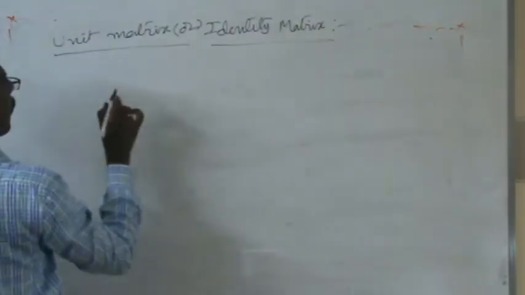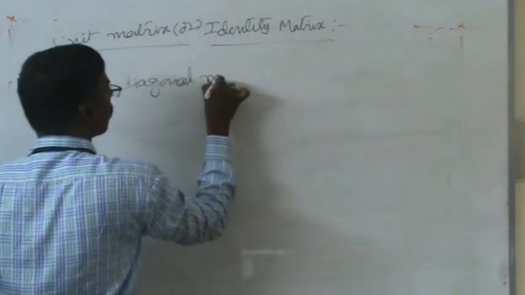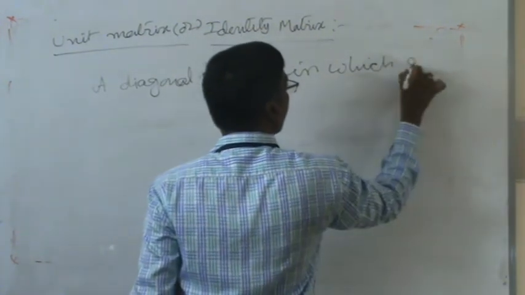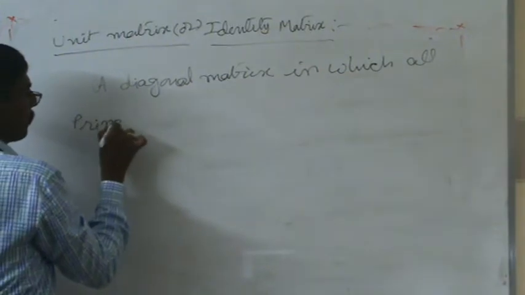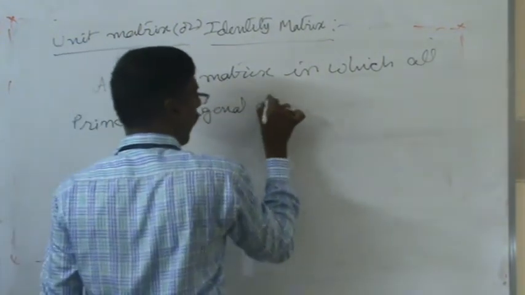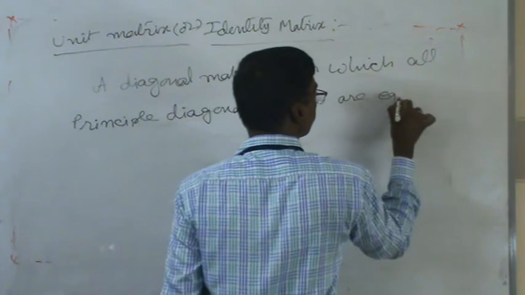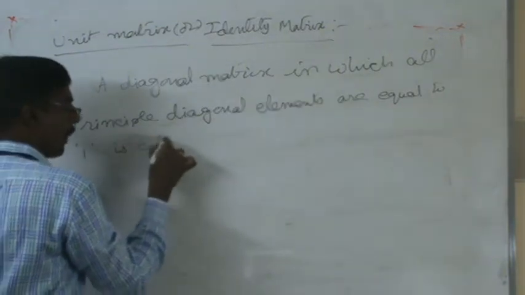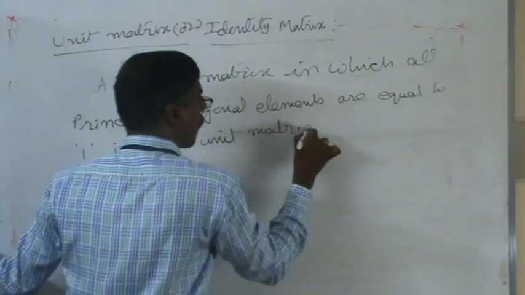Then we can write: a diagonal matrix in which all principal diagonal elements are equal to 1 is called a unit matrix or identity matrix. Very, very important.